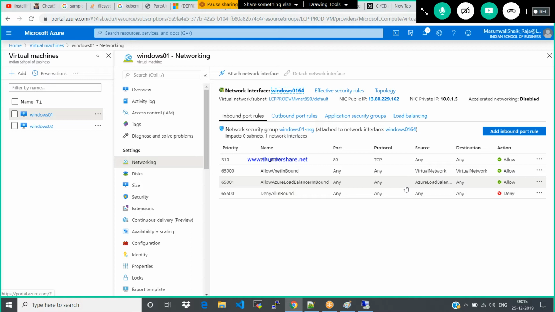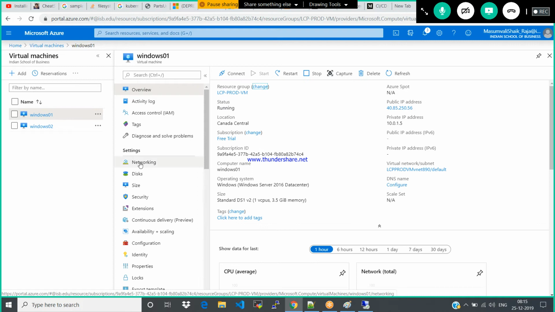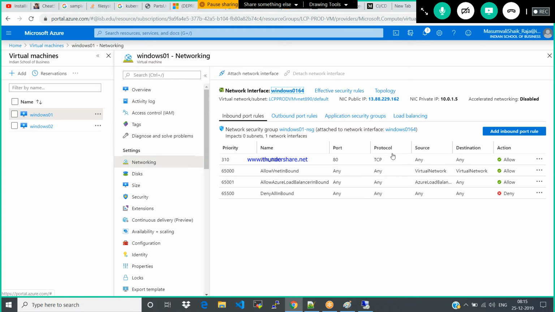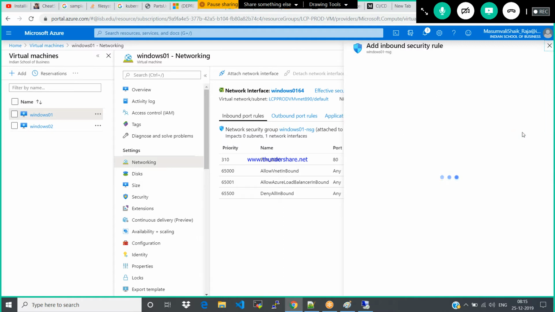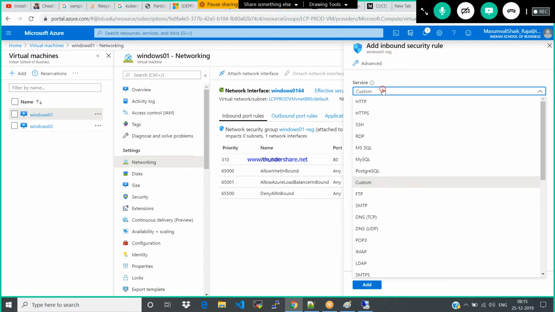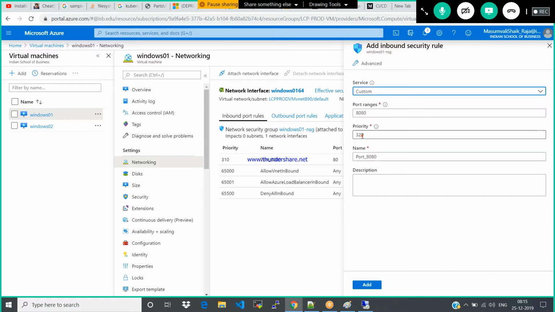Okay, likewise, let's take an example. Now what can we do? Very simple. Just go to rules, inbound rules. There you need to add your inbound rule. What is the inbound rule? RDP. What is the port number? 3389. So there is a universal port number for it.